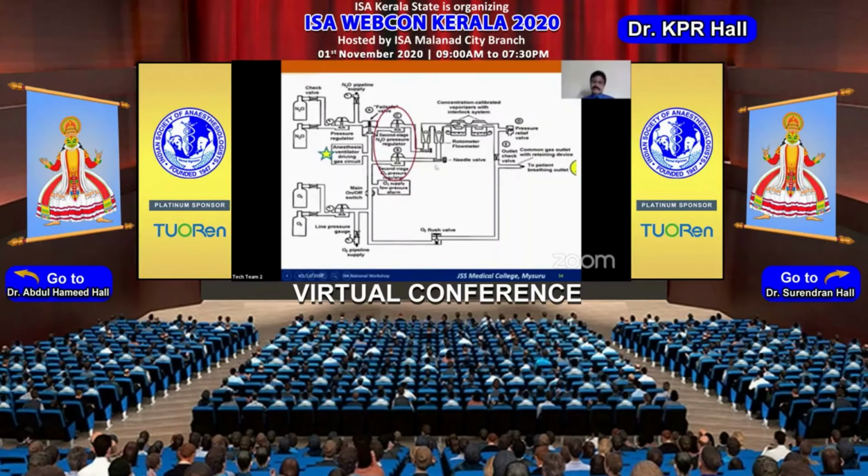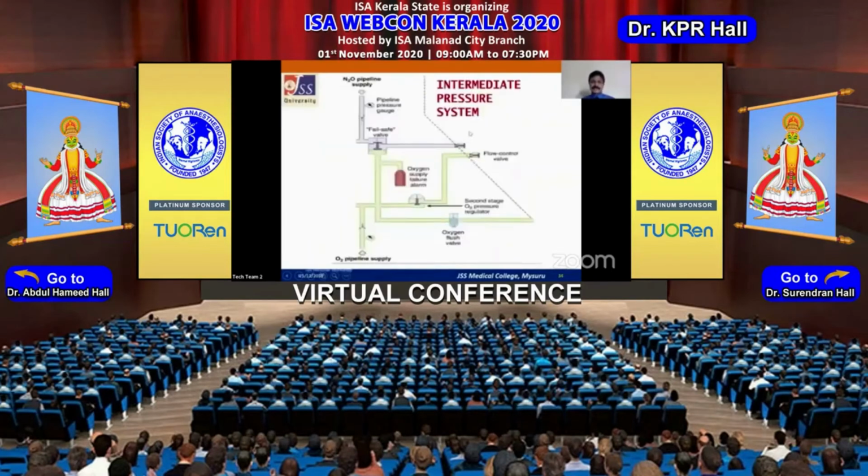Now coming to the intermediate pressure system, we have fail-safe valves that I'll be discussing a little bit. We have oxygen failure alarms. We have second stage pressure regulators. We do have the flush valve and direct connection of the pipeline. All these are safety features that have been adopted over many years.